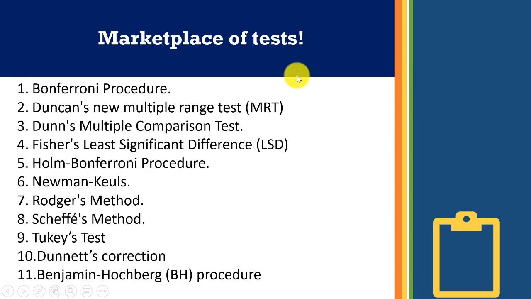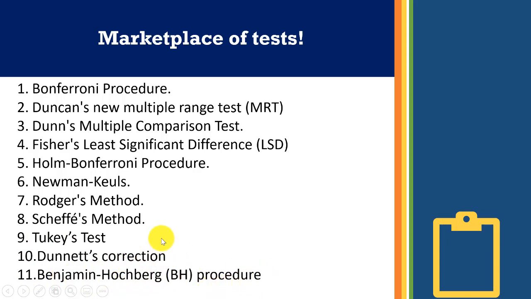Now, there's a marketplace of post-hoc tests. What did I say? Marketplace. You find tomatoes, you have onions, you have melon, you have everything there. Plenty of things. Look, I've just listed 11: Bonferroni procedure, Duncan's new multiple range test, Jones multiple comparison test, Fisher's least significant difference (LSD), Holm-Bonferroni procedure, Newman-Keuls, Rogers method, Scheffé's method, Tukey test, Dunnett's correction, Benjamini-Hochberg procedure.